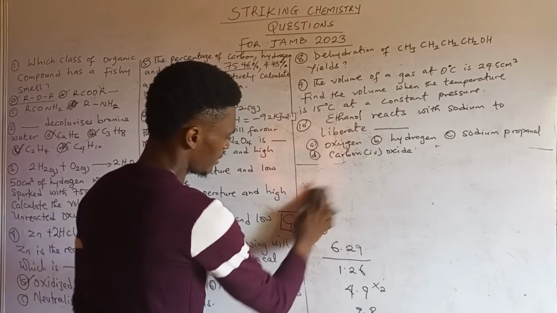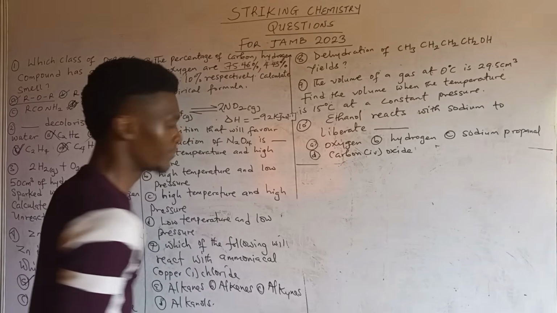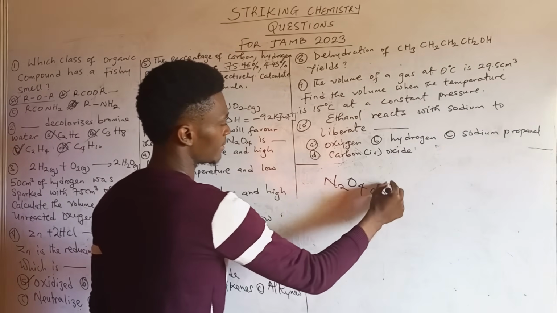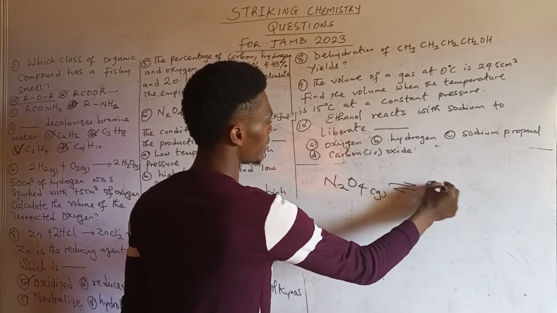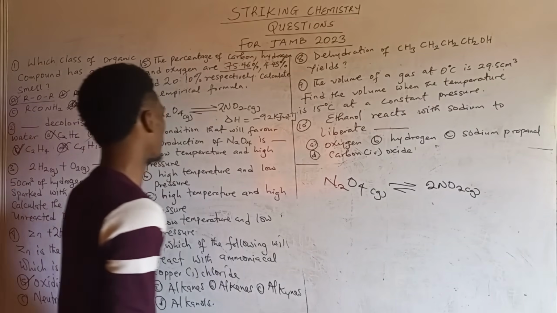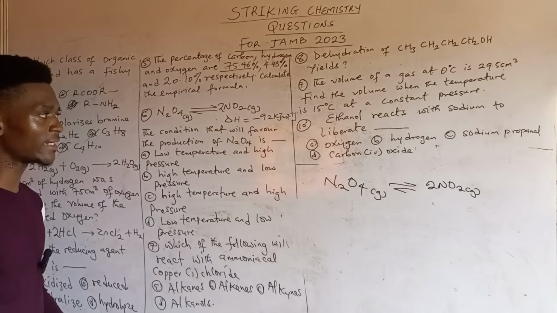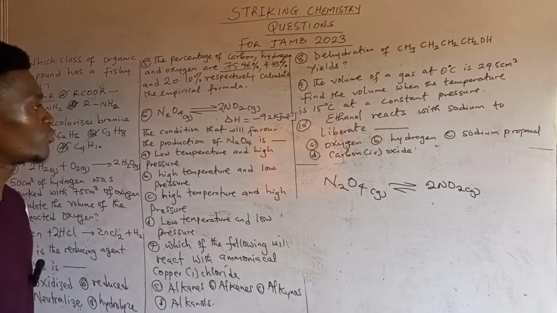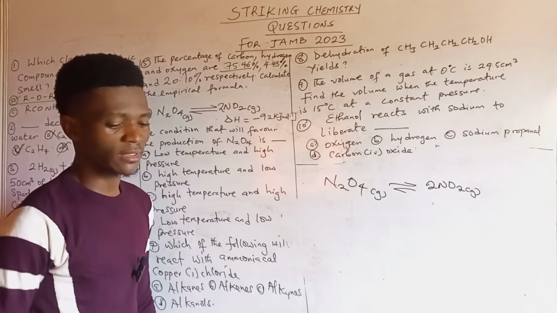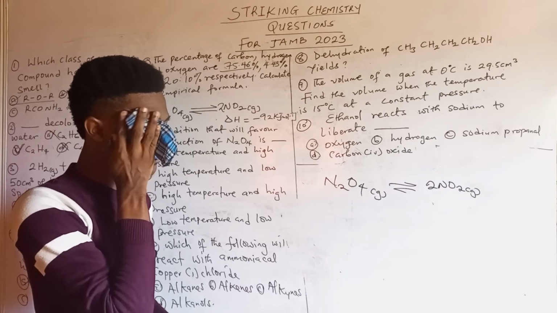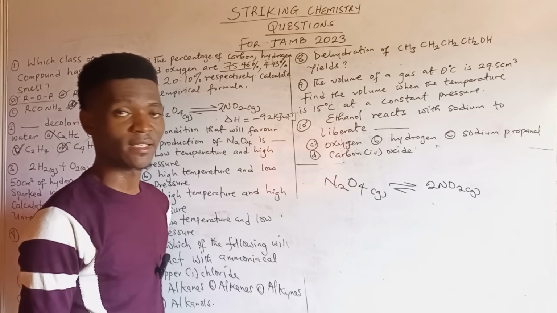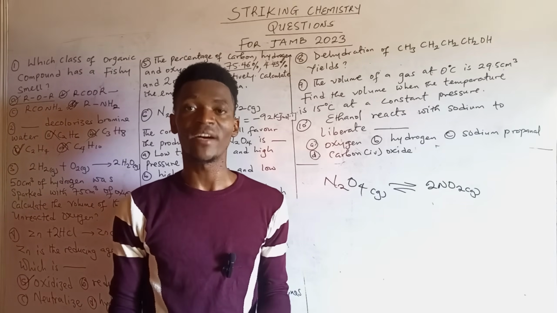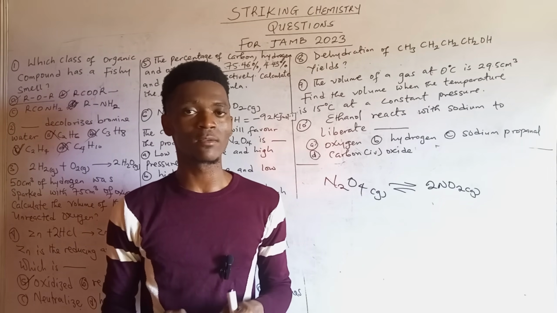Question 6. Now we are given a reaction: N2O4 gas, a reversible reaction of 2NO2 gas. All right, now we are given our delta H to be negative 92 kilojoules per mole. The condition that will favor the production of N2O4 is, now this is coming under chemical equilibrium, and that's a very important topic in the world of chemistry that you need to understand. When we say chemical equilibrium, we are simply referring to a reversible reaction that occurs usually in a closed system.